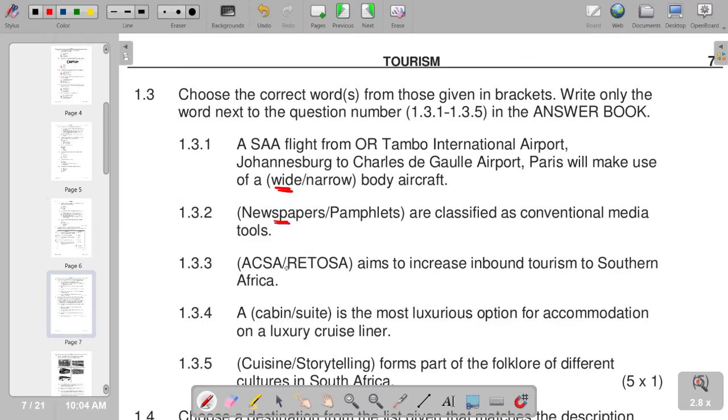So what is the next one? ASATA or Retosa aims to increase inbound tourism to South Africa. So it is Retosa. Then 1.3.4, a cabin or a suite is the most luxurious option for accommodation on a luxury cruise liner. So we have a suite.